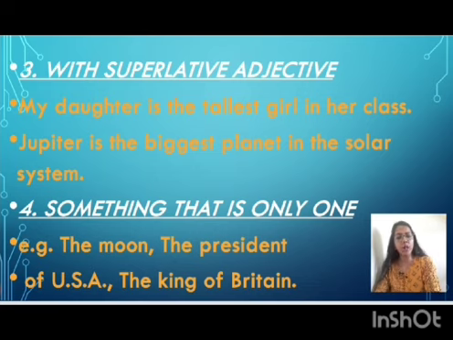Something that is only one or unique. The moon. Earth has only one moon. The president of the USA. The USA has only one president. The king of Britain. Britain has only one king.